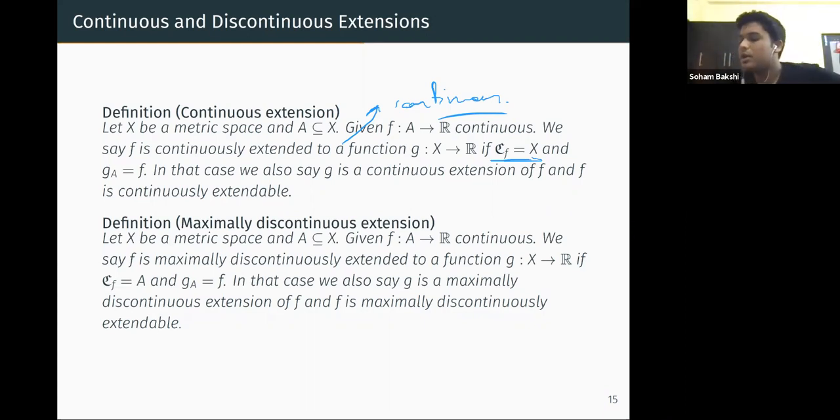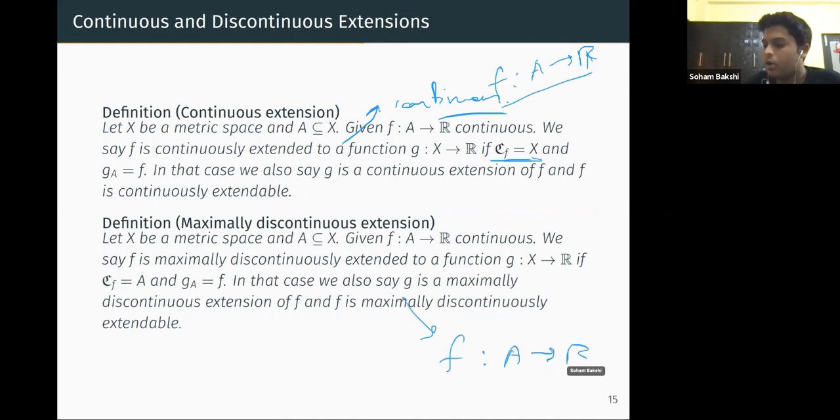So what is the idea here? What we do here is, given a subset A in X, and given a function like this, we want to extend it in such a way that at the other points too, it is continuous. And we want to do the exact opposite here. Given a continuous function from A to R, we want to extend it in such a way that it is kept continuous on A, but it is not continuous anywhere except A.